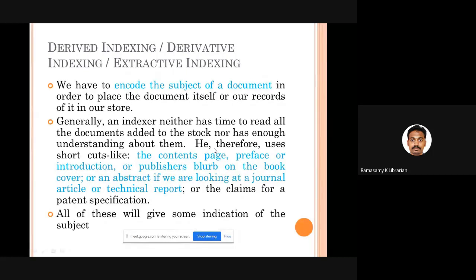So they simply take the title, prepare some keywords, and write the keywords. That kind of preparation of indexing based on the title is called derived indexing. Maybe from the title, maybe from the abstract, maybe from the table of contents. That process is called derived indexing or derivative indexing.